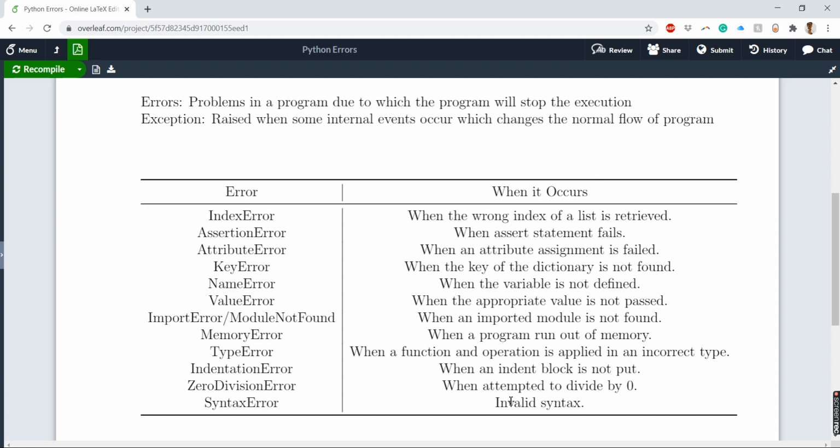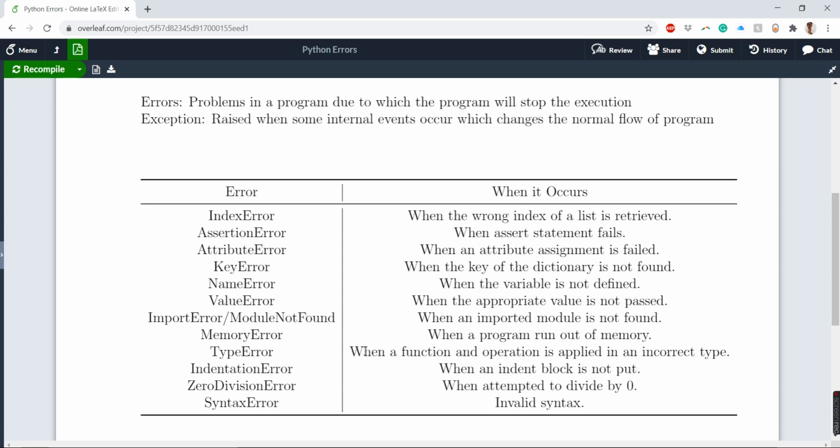Now some or more of these errors come into traceback. We'll see in detail in traceback how to read a traceback and what the various errors are that come under this. So these are just basic errors. I have not covered all of them. When you use different systems you will get different new types of errors that we are yet to discover. Python is a very vast library with different data structures, so you get different kinds of errors.